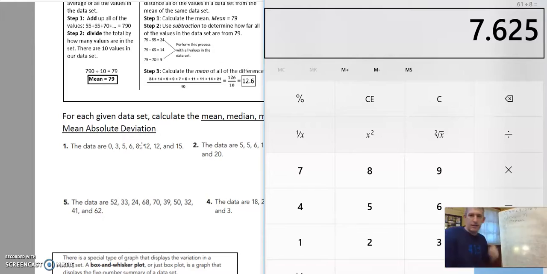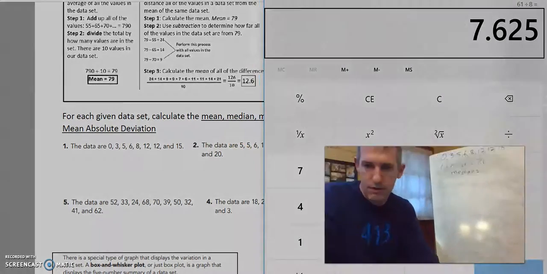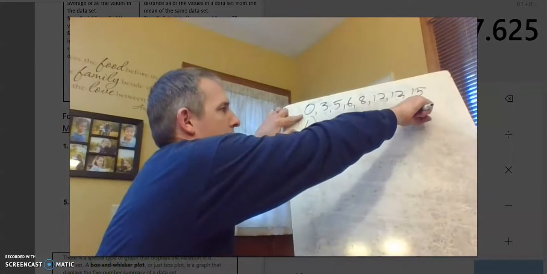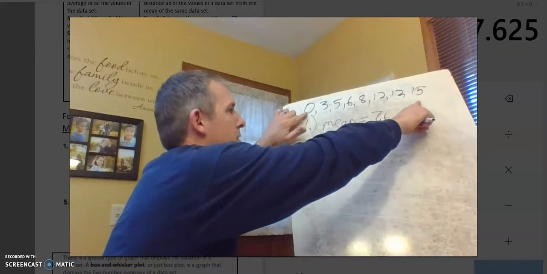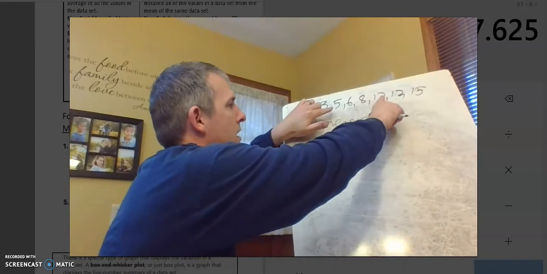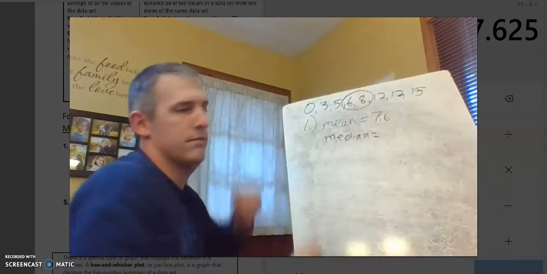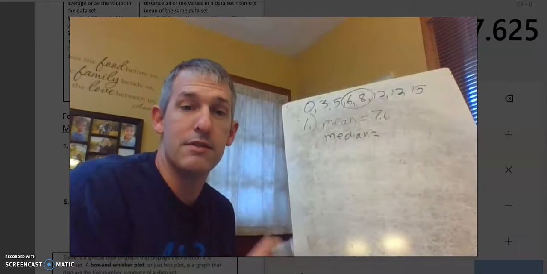That way you can see what I'm actually doing here. So I'll count in, and I'm going to work my way into the middle. And then look at that. The middle numbers are going to be between these two. So I need to find the average of 6 and 8.